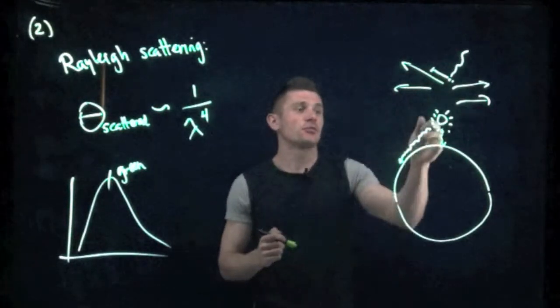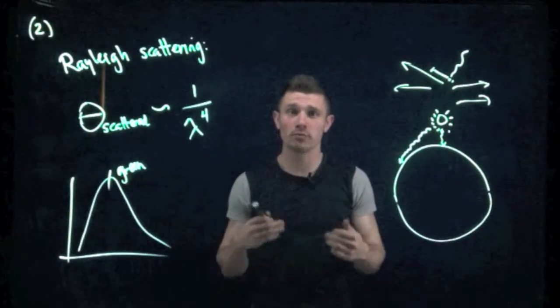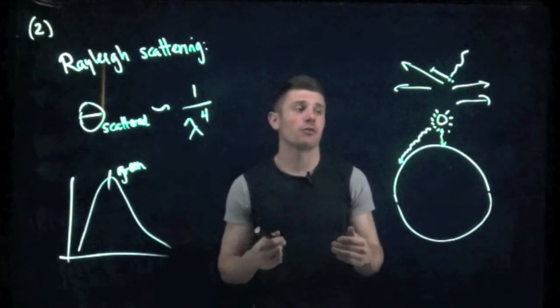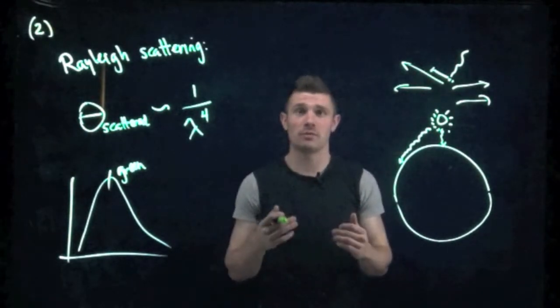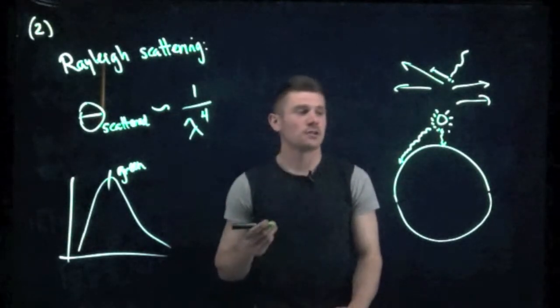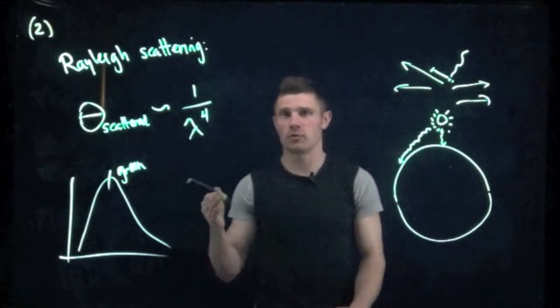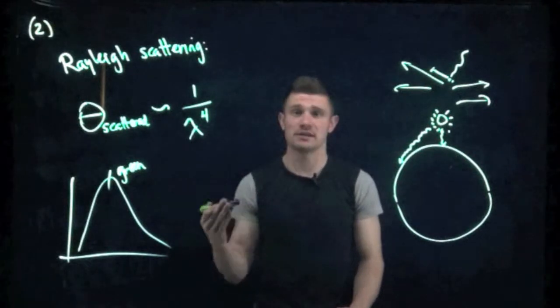So the light will pass through more material, which means that more blue light will be scattered. And therefore, the only light that passes through that we're able to see is that red light. So that's why the horizon appears red or pink when we look at a sunset.